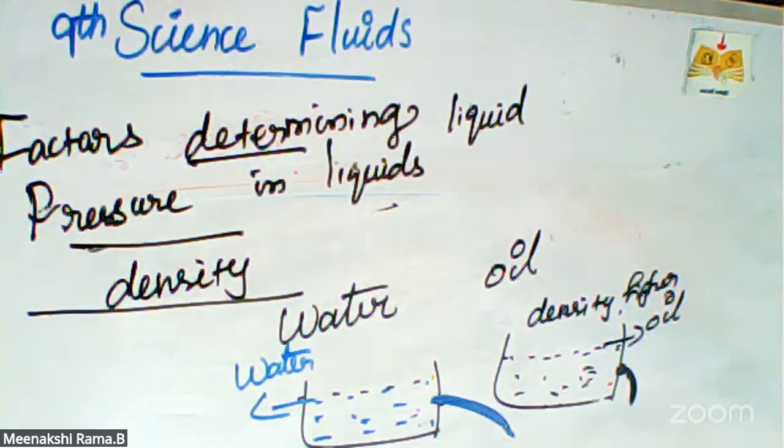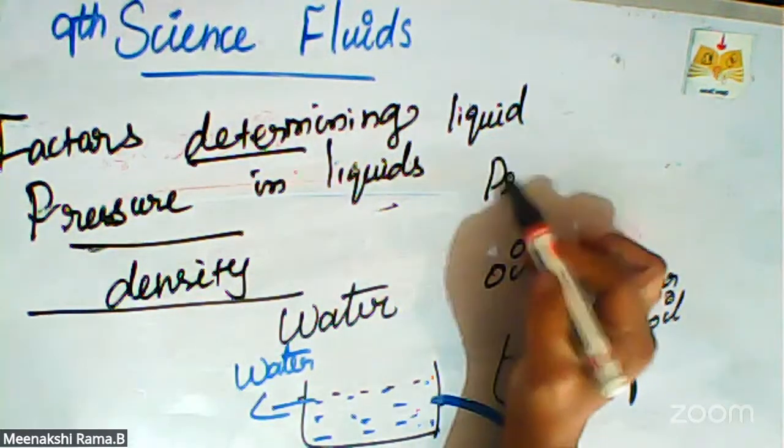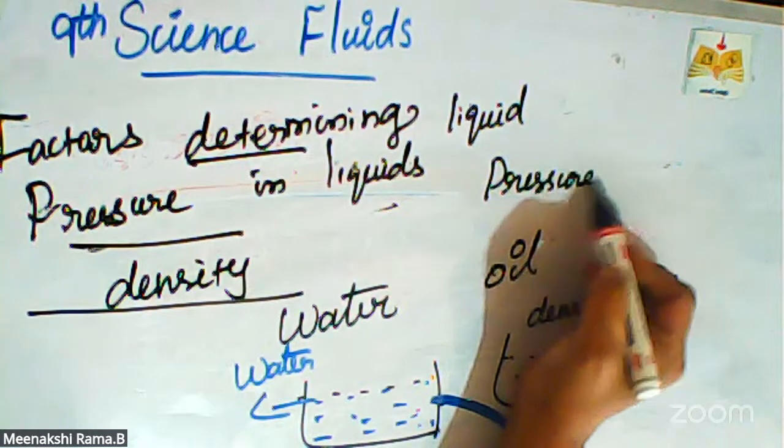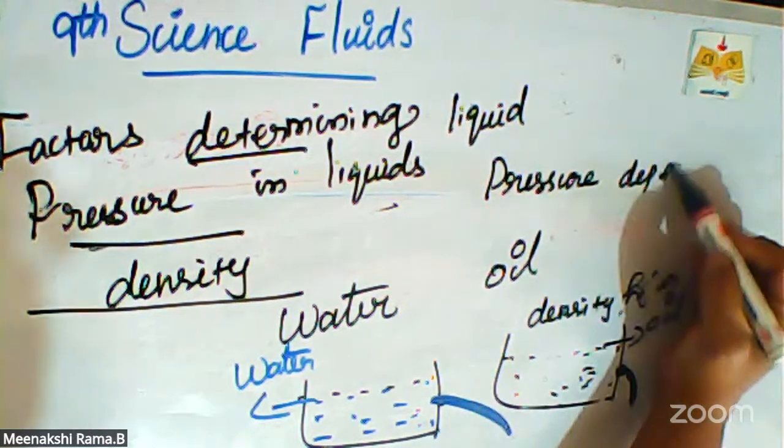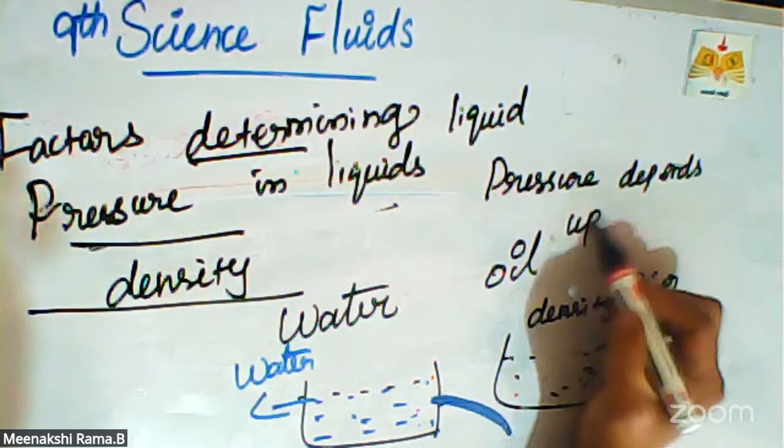Okay, so the water comes out with more pressure than the oil because the pressure depends upon the density of the liquid. Pressure depends upon the density.